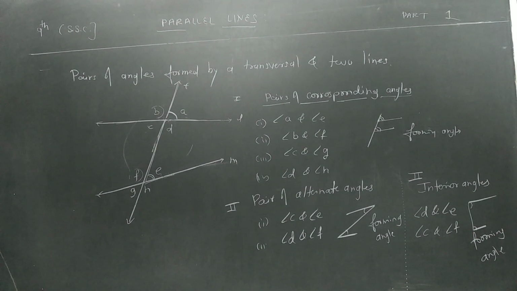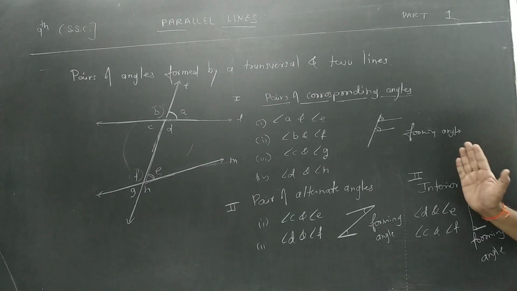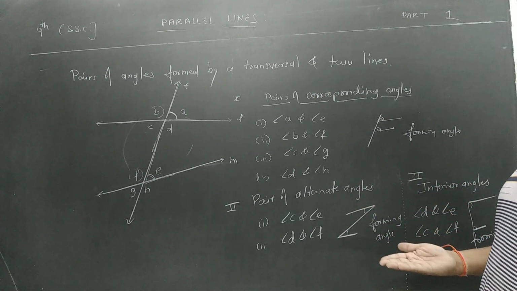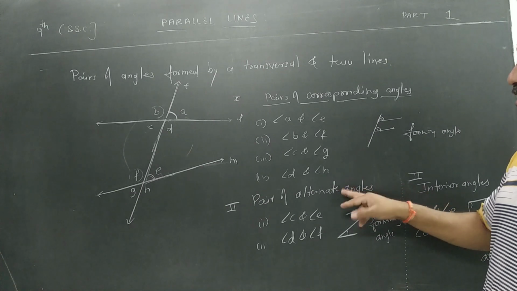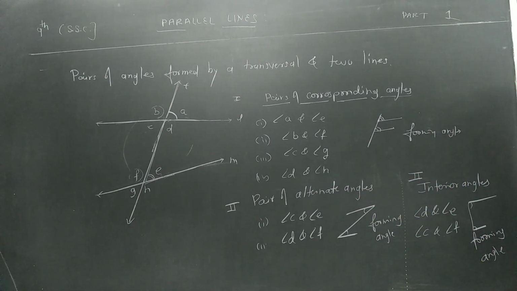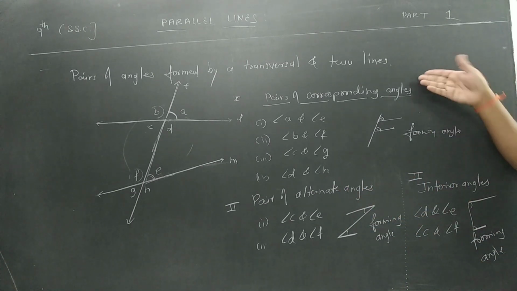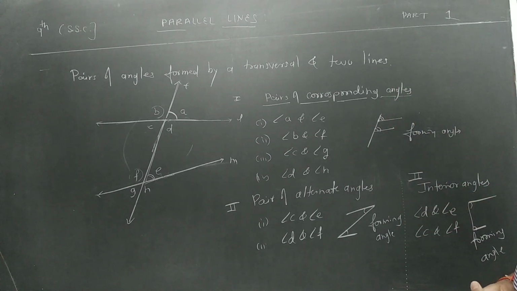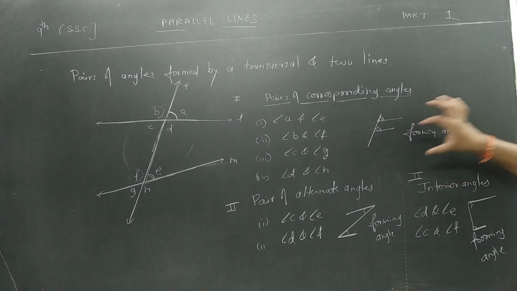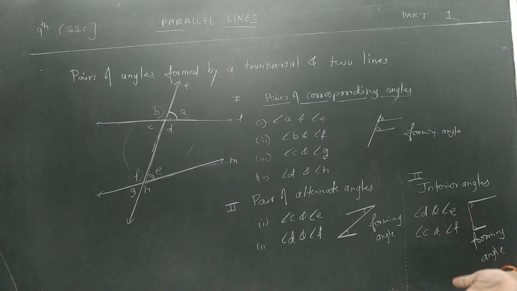Pause the video. These are very basic, no doubt about it. But in future, they will not explain it to you. Take the alternate angles, so you should know what is the meaning of alternate angles. Alternate interior angles, you should know what is the meaning of interior angles. Corresponding angles, you should know what is the meaning of corresponding angles. So go through it thoroughly. Remember, because this will be useful later. So these are the three pairs: corresponding angles, alternate angles, and interior angles. I hope that you understood it. Or else watch the video once again and copy it down properly. Okay, and write in your own way.